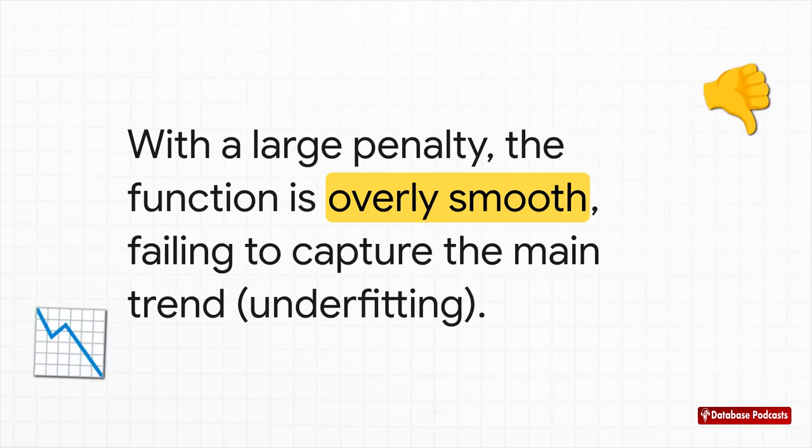Of course, you can take it too far. If we crank up the penalty way too high, the model becomes too simple. The function gets so smooth that it completely misses the main trend. This is the opposite problem, and we call it underfitting. So the key, really, is finding that just right Goldilocks balance.